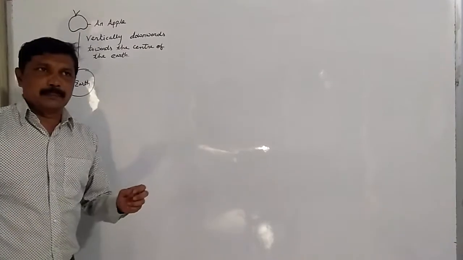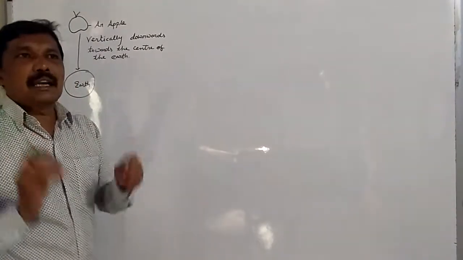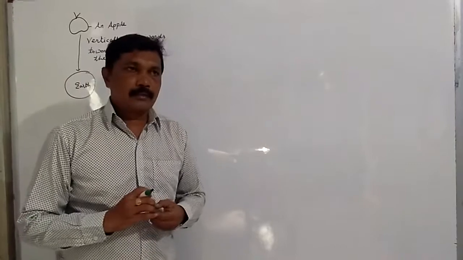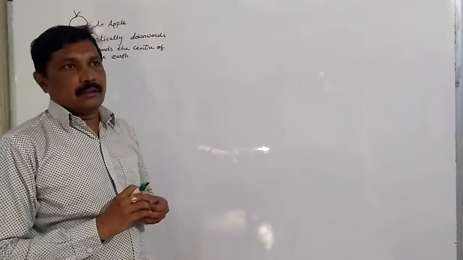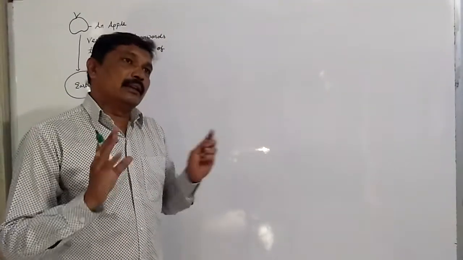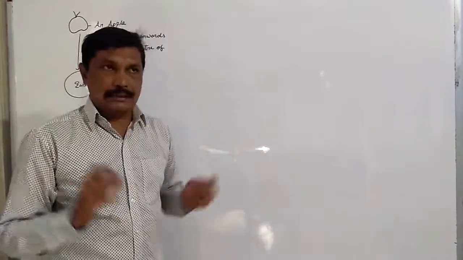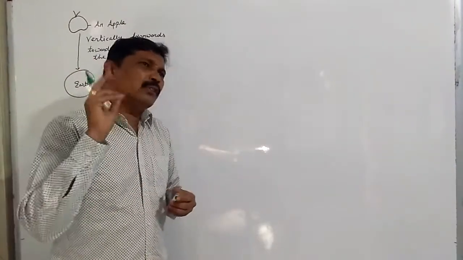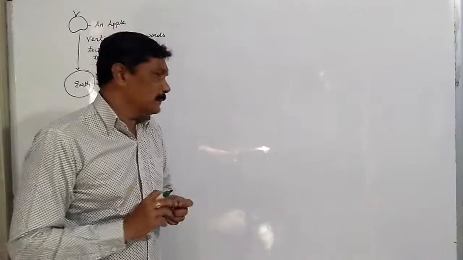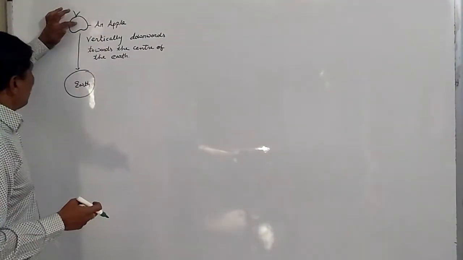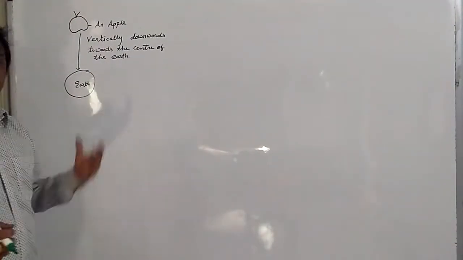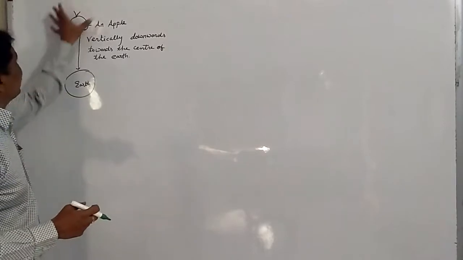From this observation, some questions came into his mind and he had a brainstorming on it, and then he started thinking upon this activity in a broad concept. The first question in his mind was that if the apple is falling on the earth, it means that the earth has attracted the apple.